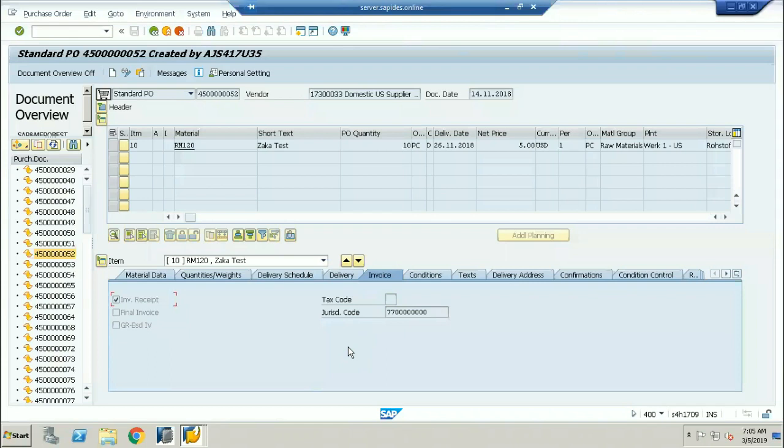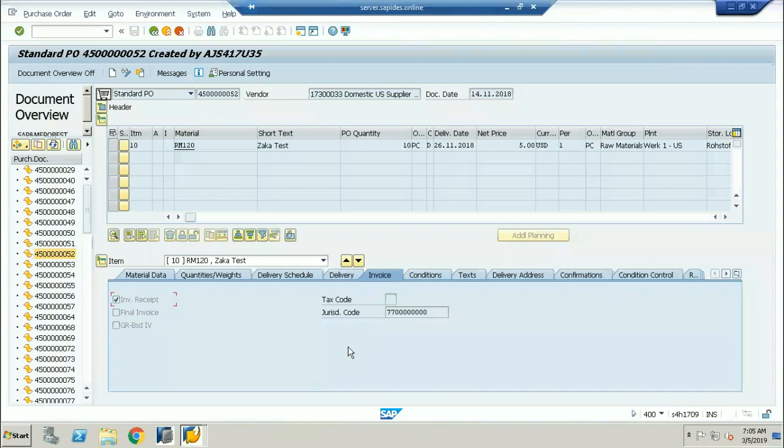There, after the purchase order history tab, there is an account assignment tab. If you see here, there is an account assignment tab. Why is this account assignment tab not getting updated? So you're asking the same question here?